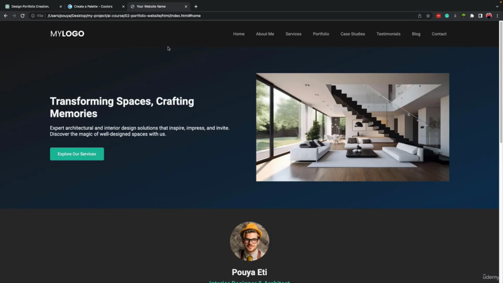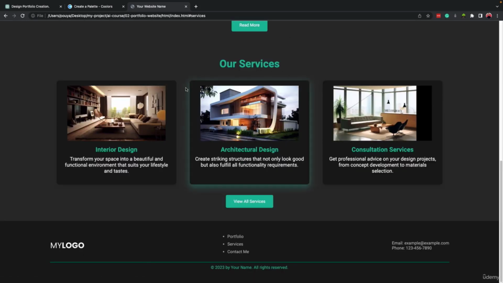Welcome to this part. In this lesson, we will talk more about the links inside our menu in the header. Now, if you pay attention, right now we are in our homepage. And if I come here and if I click on one of these links, nothing will happen. For example, we have services. If I click on services, it will jump here.